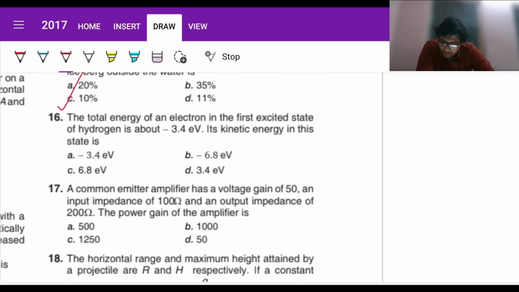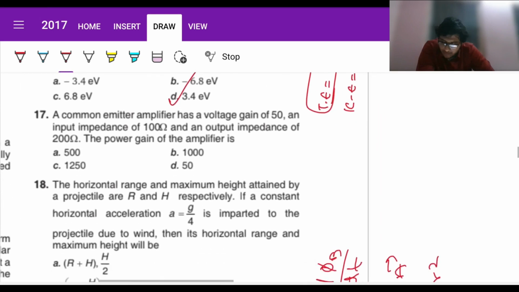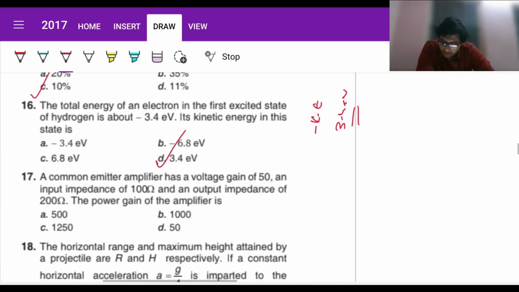The total energy of an electron in the first excited state of hydrogen is about minus 3.4 eV. Its kinetic energy is... I think I did not tell you this, but total energy is nothing but minus of KE. So it's directly going to be, this is just a one liner. Kinetic energy is going to be 3.4 eV, directly D. Again, hardly this should take you 5-10 seconds.